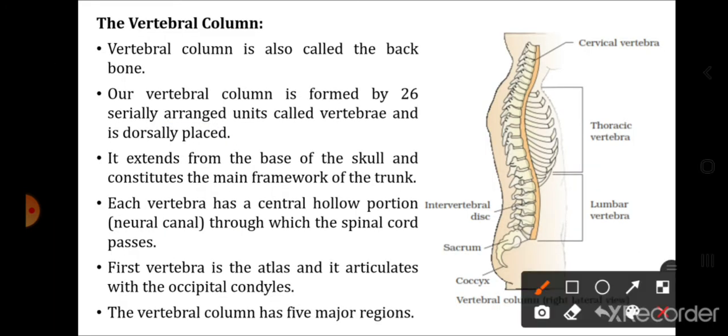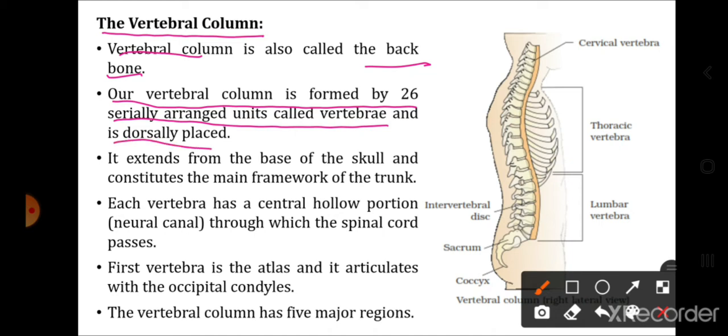Now another part included in the axial skeleton is the vertebral column. This vertebral column is also called the backbone. Our vertebral column is formed by 26 serially arranged units called vertebrae and is dorsally placed.